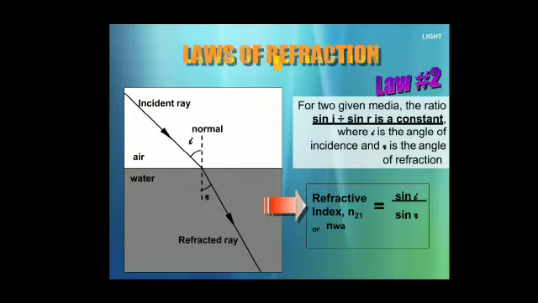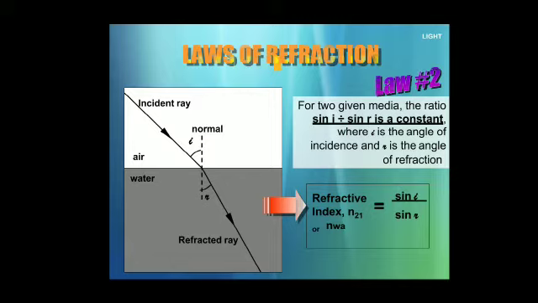Optically rarer and optically denser are different mediums, and we relate them with the speed of light in those mediums, as I discussed in my previous video. Air is considered to be the optically rarer medium and water is considered as optically denser medium.